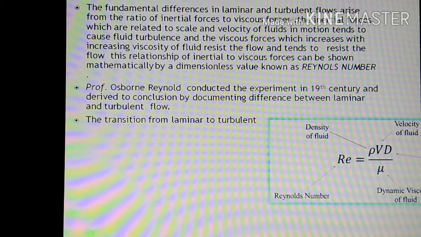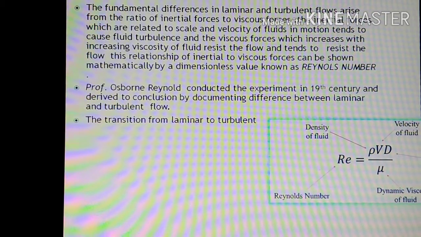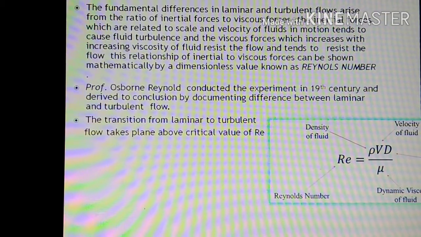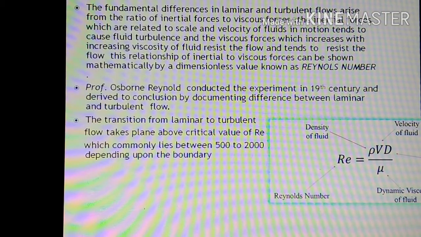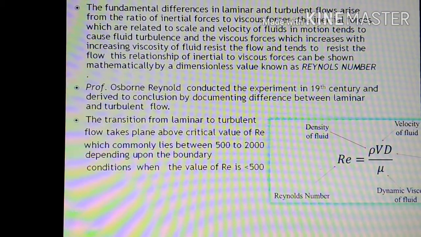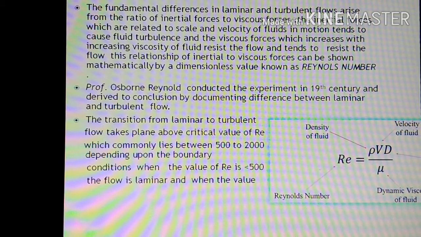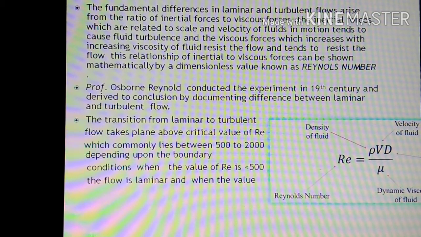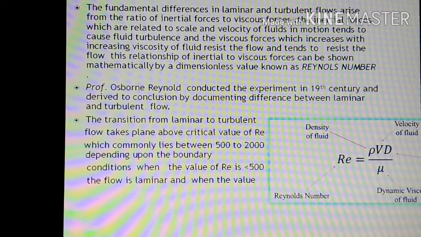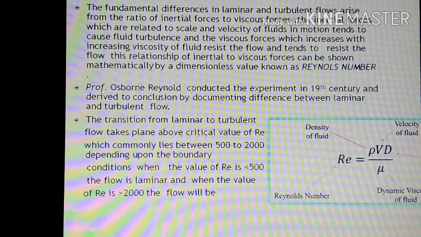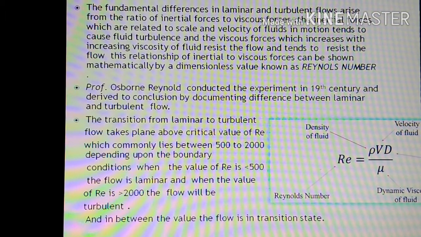The transition from laminar to turbulent flow takes place above the critical value of the Reynolds number, which commonly lies between 500 and 2000, depending upon the boundary conditions. When the value of the Reynolds number is less than 500, the flow is laminar. And when the value of the Reynolds number is more than 2000, the flow will be turbulent. In between, the flow will be in the transition state.